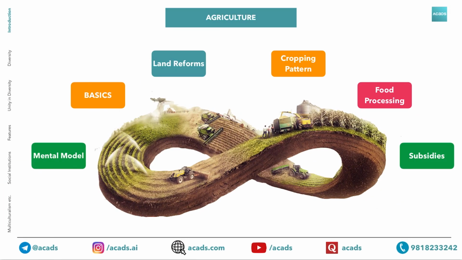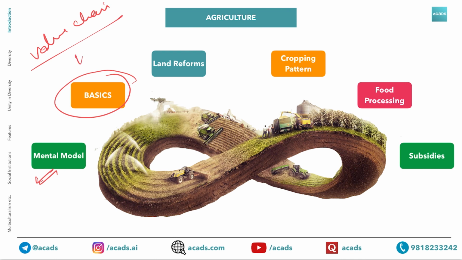So what are the topics that we are going to cover here? First of all, we will be covering mental models regarding what, why, issues and suggestions. Then we will cover basics. In mental models, we will be giving you one value chain or supply chain of agriculture. It has around 10 to 15 topics. Topics which have not been covered in other topics, like land reform, cropping pattern, food processing or subsidies, we will be covering in the basics.